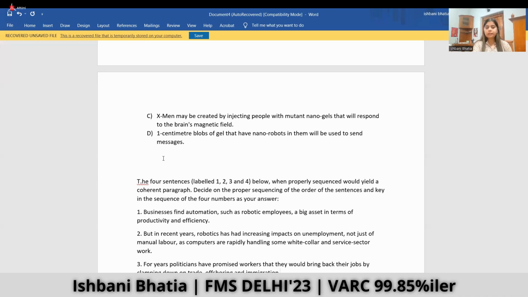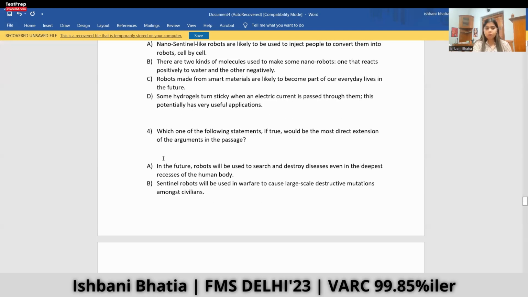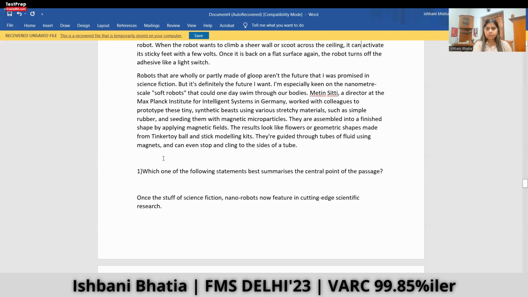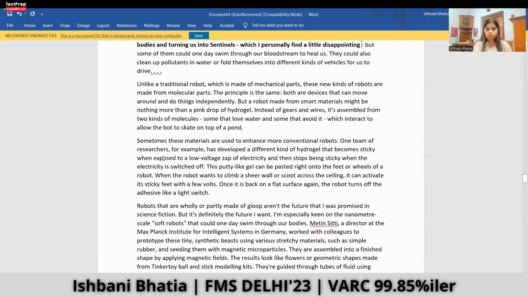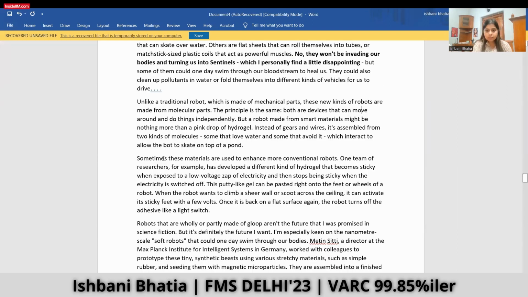One-centimeter blobs of gel that have nano robots in them will be used to send messages. Let's see where these blobs are mentioned. So I remember reading one-centimeter blob somewhere. Let's see where it is.